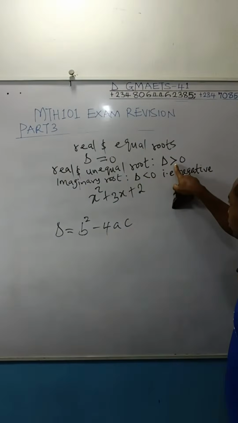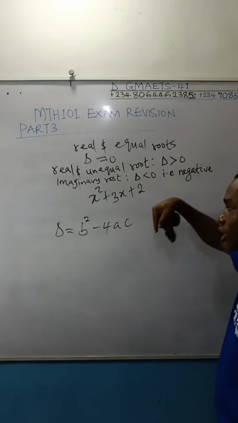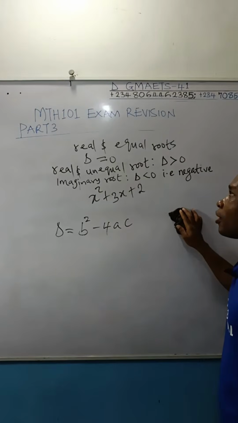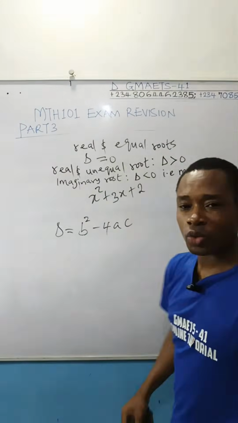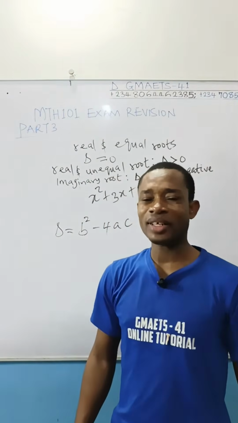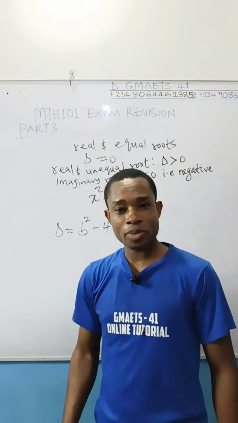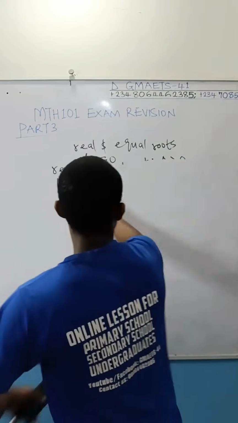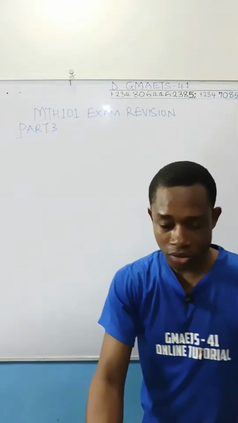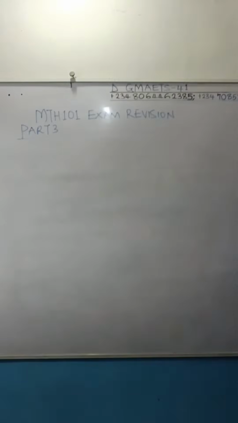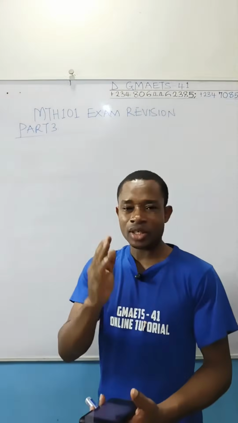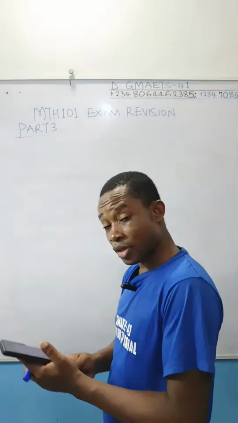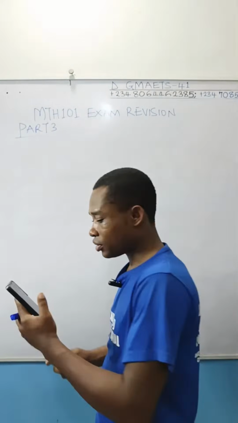Now, based on this, you notice that inequality has come in. You may be wondering, is inequality part of your Math 101 course outline? Partly yes, partly no. Yes, because quadratic equation brought it in under the discriminant and types of roots. For that reason, let's solve this question. Although it is not a quadratic equation, it is purely an inequality problem. This is the question. It's in your manual. Take notes.